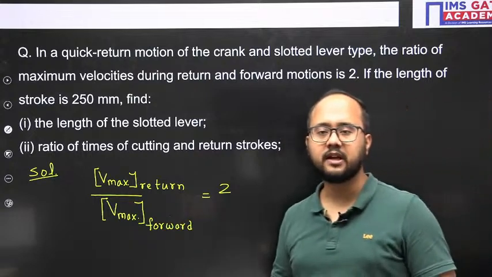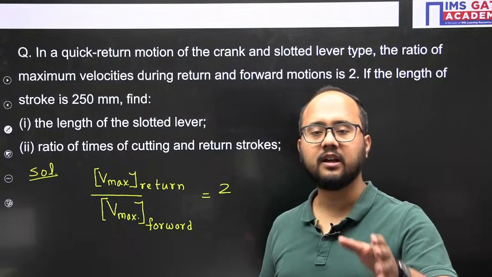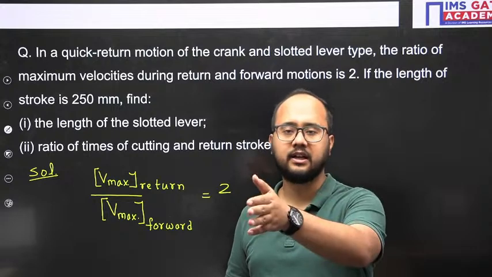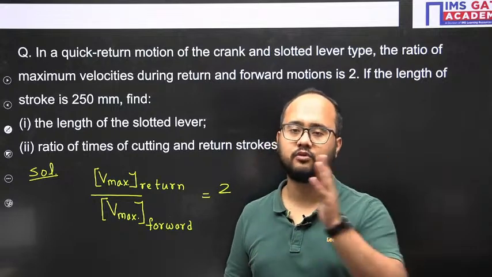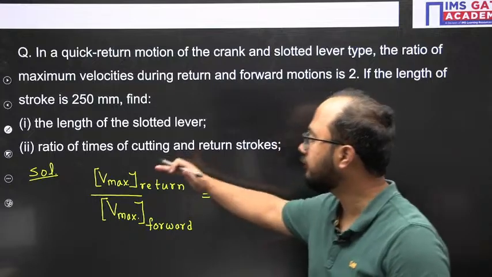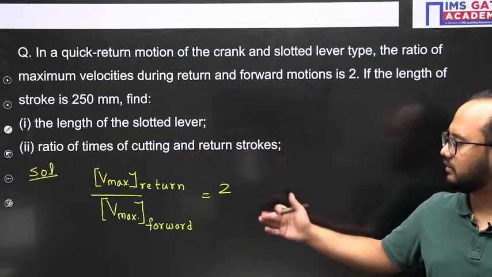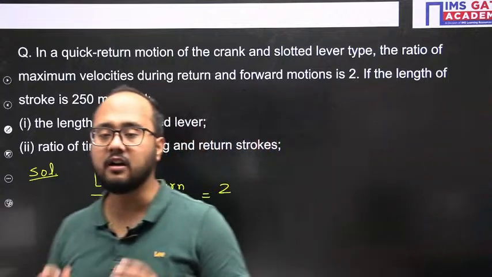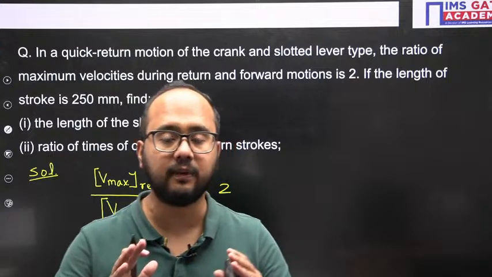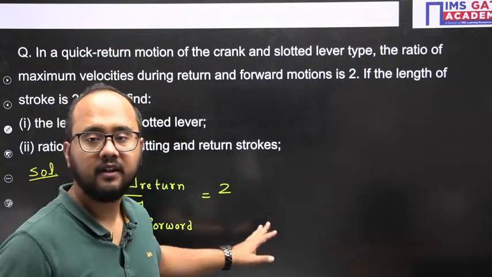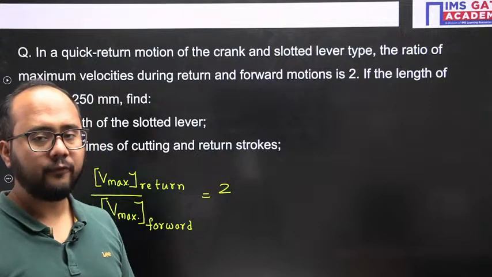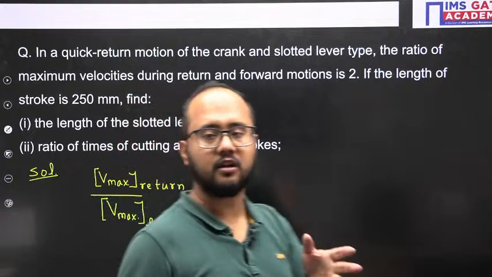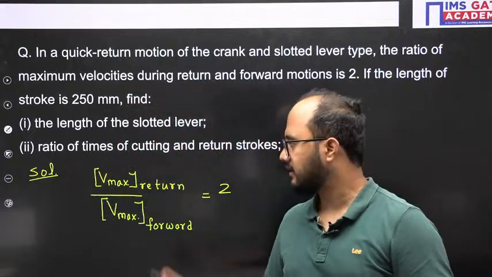What is the quick return ratio? The time taken during cutting divided by time during return, which is proportional to the angle turned during cutting divided by angle turned during return motion. This is the ratio of maximum velocity during return divided by maximum velocity during the forward motion, and this information is not the quick return ratio. So please don't be confused here. Right? Offset, no, this is not an offset problem. Offset crank quick return motion mechanism problems are different. This is not an offset problem.